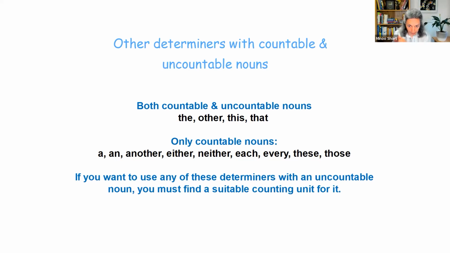But the following cannot be used with uncountable nouns, and it makes sense. These are a, an, another, either, neither, each, every, these, and those. And again, it makes sense because these and those are plural of this and that, so can't use them with uncountable nouns. And of course, the others are separating several things from each other.